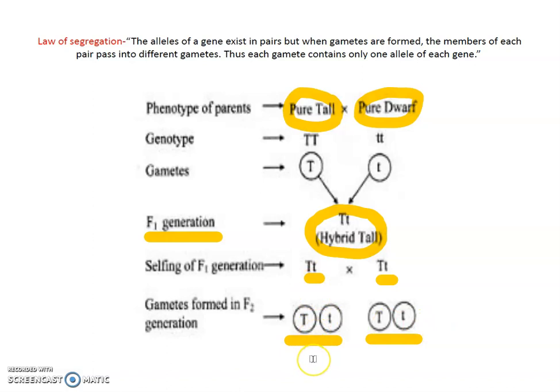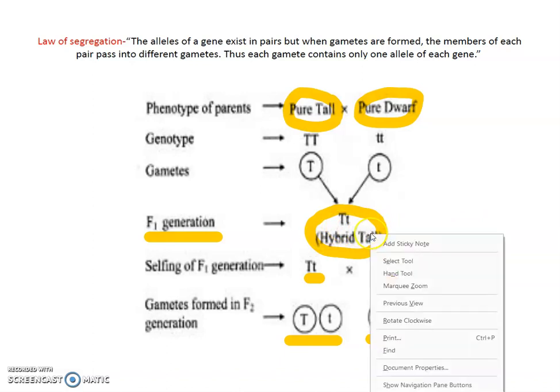So Mendel concluded: if in the F1 generation there were no dwarf plants, then how can they appear in the F2 generation? So he observed and formulated that the capital T